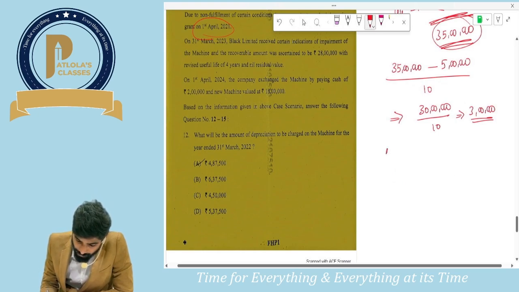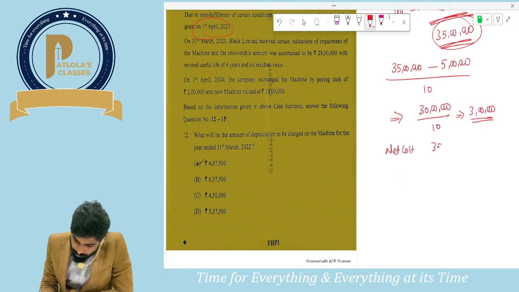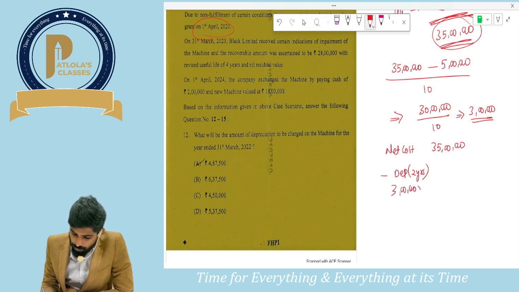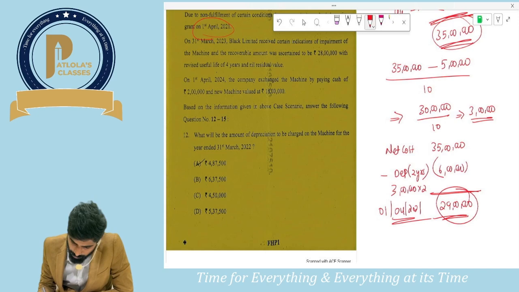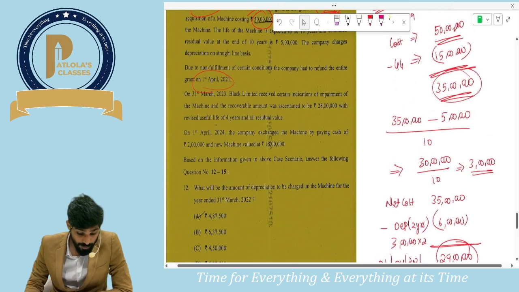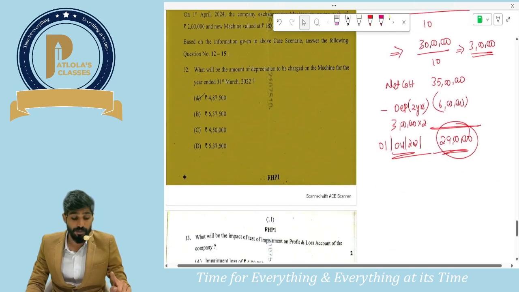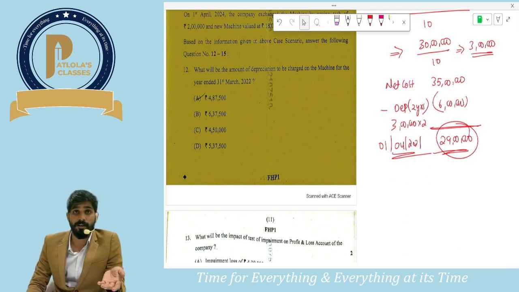So the net cost was 35 lakhs. Then we provided depreciation for 2 years. 3 lakhs into 2, how much would it be? 6 lakhs. And how much will be the cost as on 1st April 2021? On 1st April 2021, the cost will be 29 lakhs. And what's happening as on 1st April 21? Due to fulfilling of certain conditions, the company had to refund the grant. We are going to refund the entire grant of 15 lakhs. So when you receive the grant, you deduct it from the asset. When you refund the grant, you have to add it to the cost of the asset.